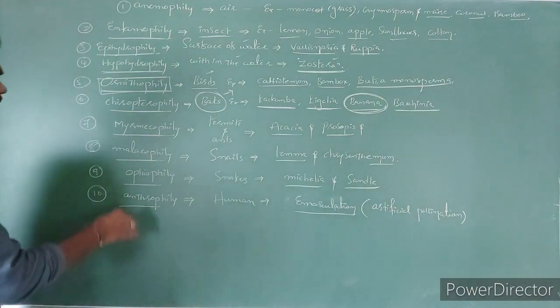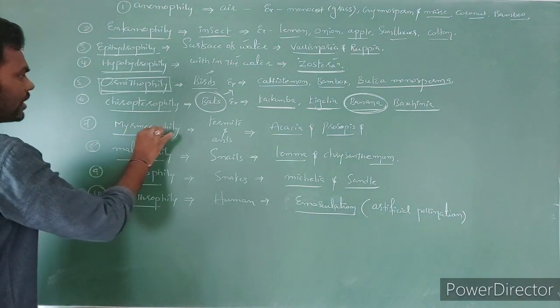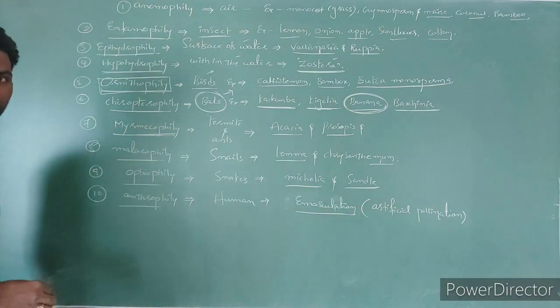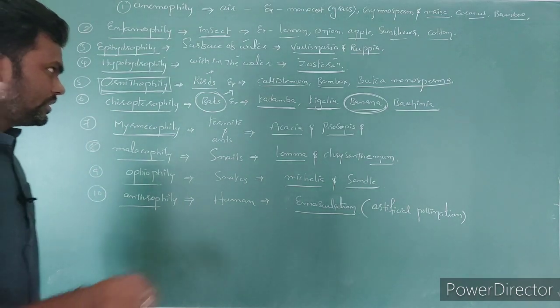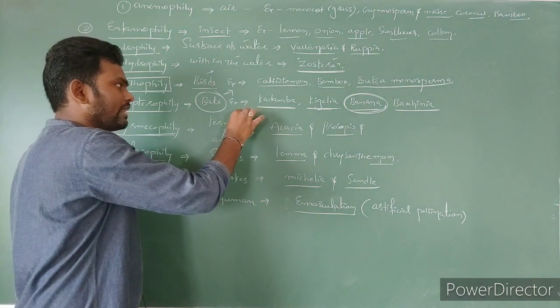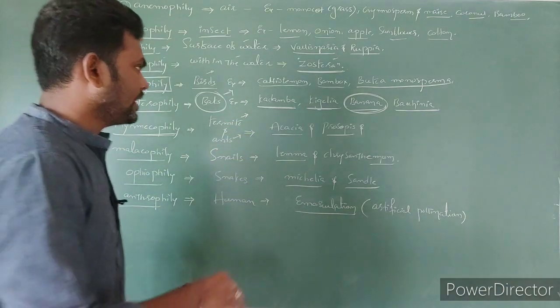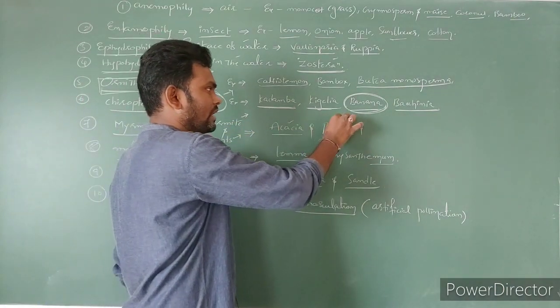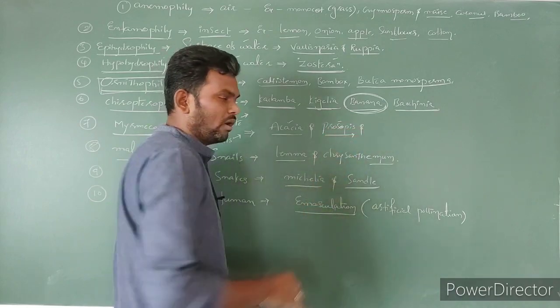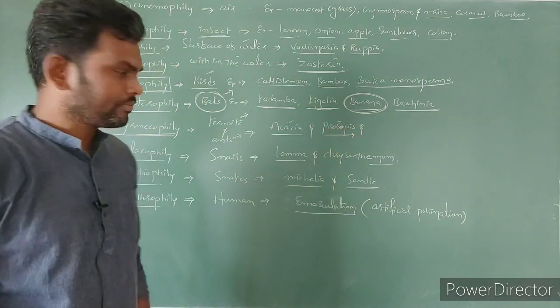Next, Myrmecophily. So here the pollination is with the help of termites as well as ants. The best examples are Acacia species as well as Prosopis juliflora or Prosopis species.